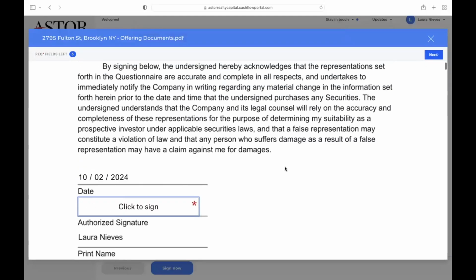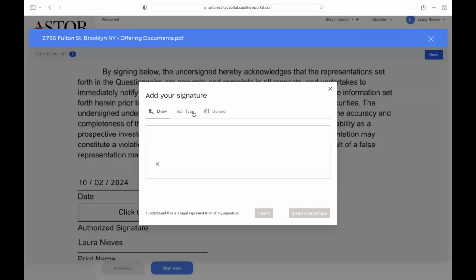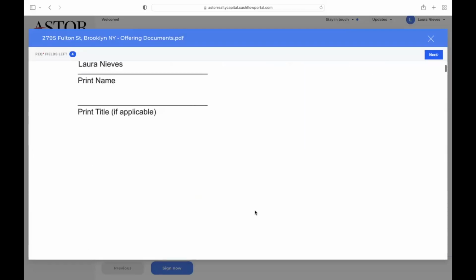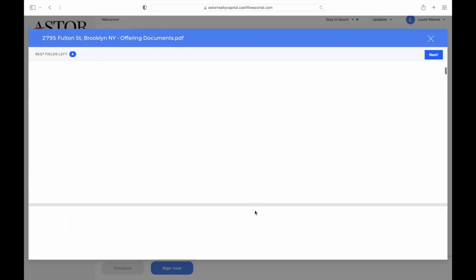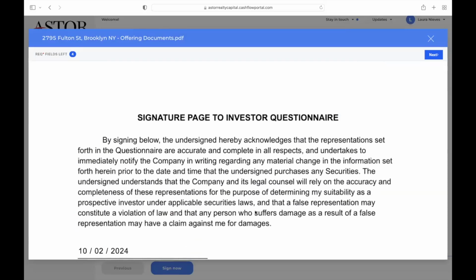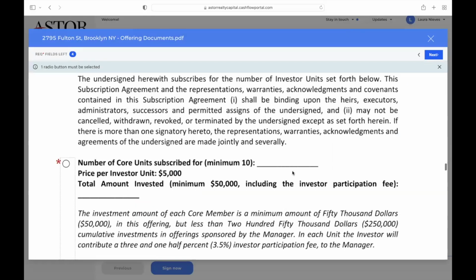So we click get started. We're of course going to sign as myself. You can of course click insert everywhere, but if you would like to, go through the document to give it the review that you absolutely should. We're going to click here, and it will take us to all of the places that we need you to execute.